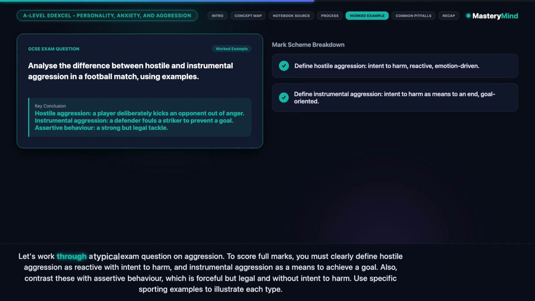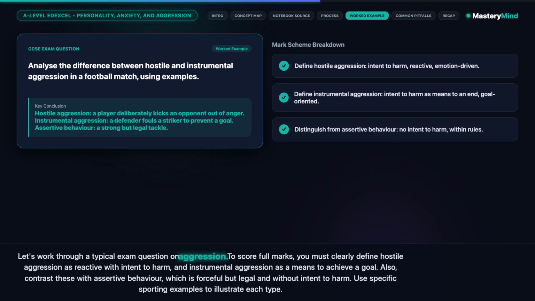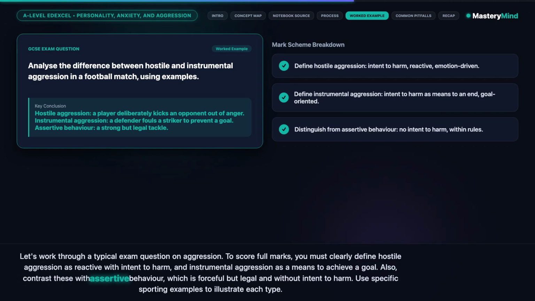Let's work through a typical exam question on aggression. To score full marks, you must clearly define hostile aggression as reactive with intent to harm, and instrumental aggression as a means to achieve a goal. Also, contrast these with assertive behaviour, which is forceful but legal and without intent to harm. Use specific sporting examples to illustrate each type.